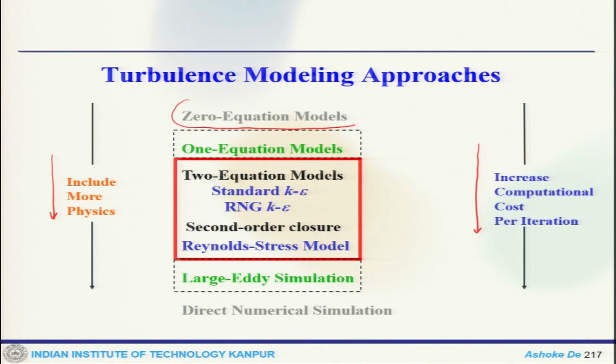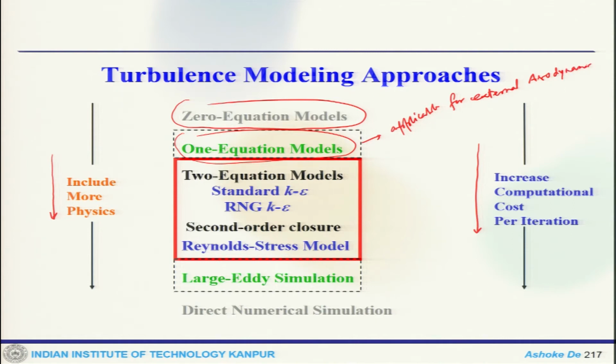This is a zero equation model, that is a mixing length kind of model, where you have an algebraic equation, but that has a lot of disadvantages for a wide range of flows. Then one can do a one equation model where they solve for the eddy viscosity using a transport equation, and this is quite handy, I would say, applicable for external aerodynamic problems.